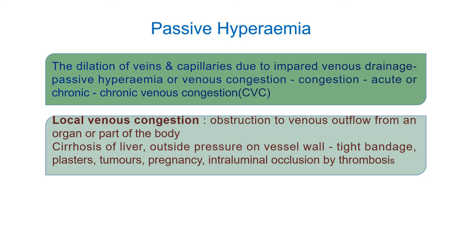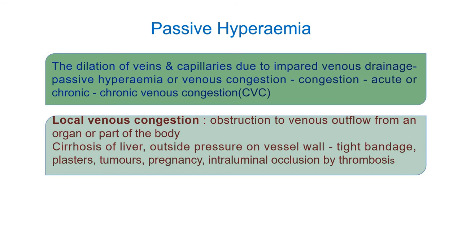So we can focus on them one by one. Local venous congestion results from obstruction to the venous outflow from an organ or part of the body. An example is portal venous obstruction in cirrhosis of the liver.